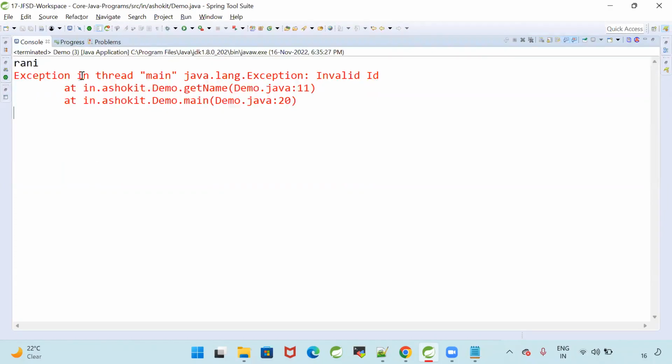So why does this exception come? If I don't execute the program, the exception will not come. I have executed, so I got the exception. From where did the execution start? The main method. The main method called the getName method.